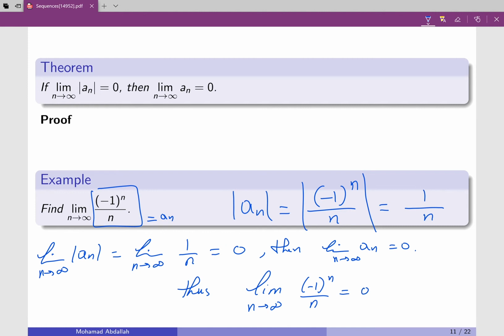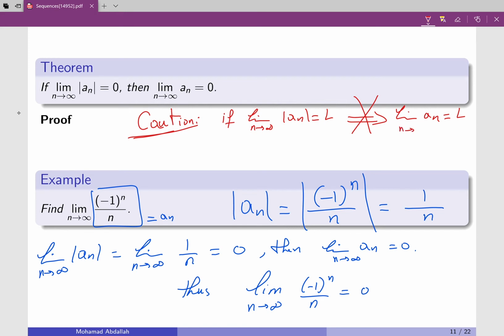Now, a caution here, it's very important to note that if, let's say, the limit when n goes to infinity of absolute value of a n is equal to L, this does not imply that the limit of a n is equal to L or plus or minus L. So you have to be very careful. You can only apply this theorem if you know that the limit when you take the absolute value is actually 0. Otherwise it doesn't work.